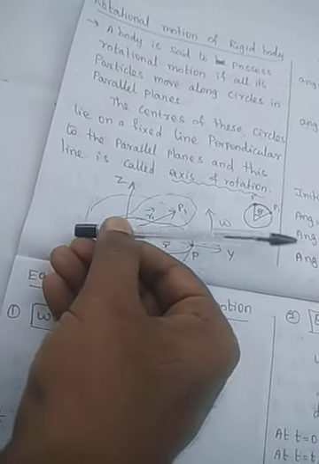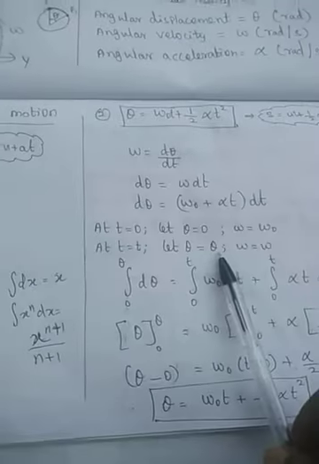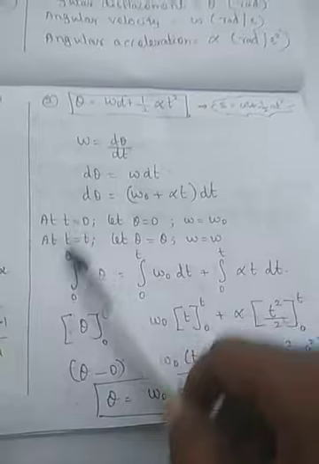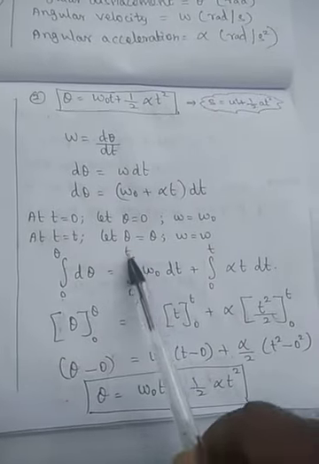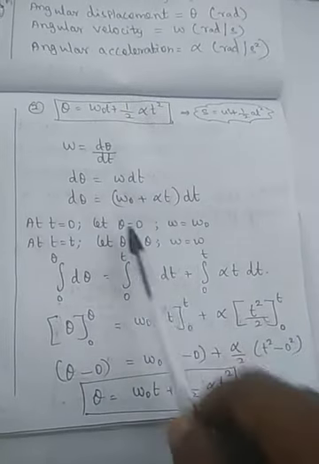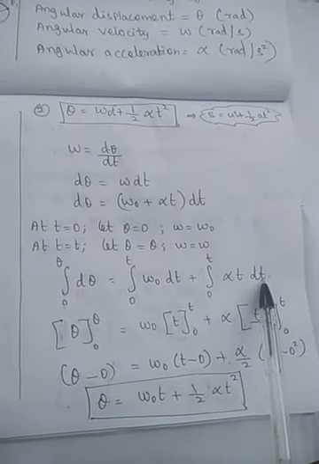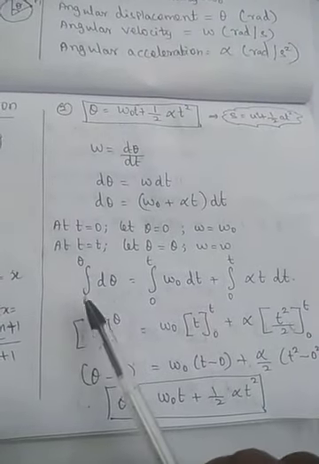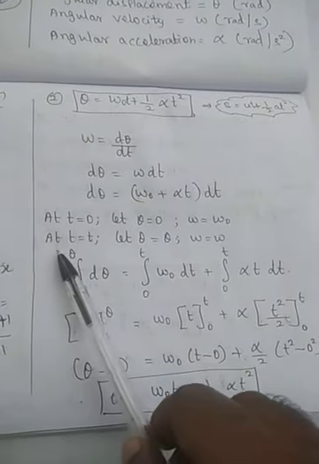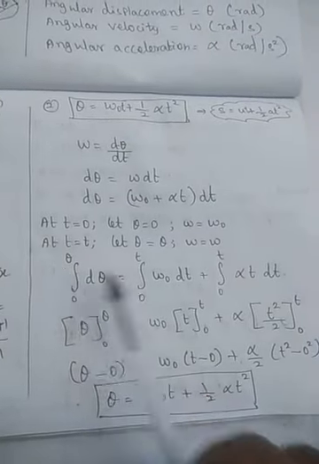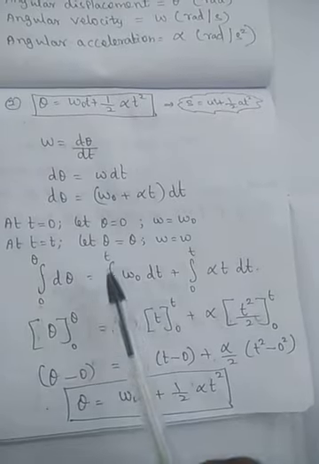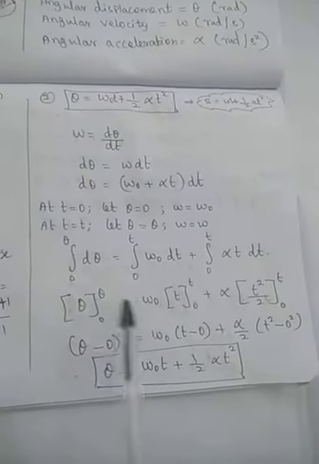Theta is 0. At the time t equal to t, theta will become some angle theta. So integrating, we get integral d theta equal to integral omega naught dt plus alpha integral t dt. For displacement, the initial displacement is 0 and the final angular displacement is theta, for the time 0 to t.